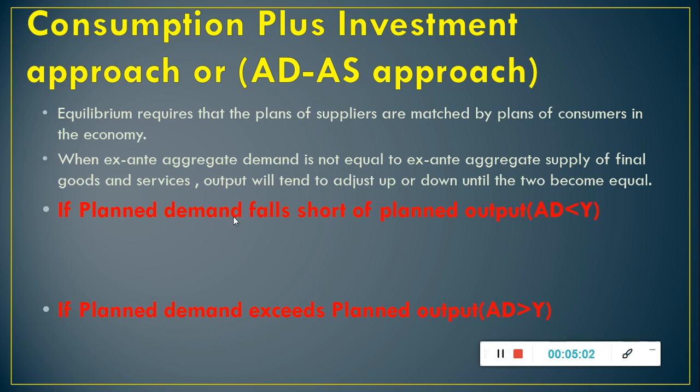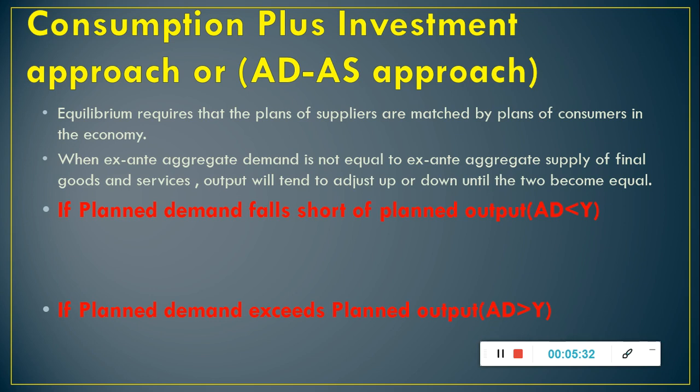If planned demand falls short of planned output, that means if aggregate demand is less than aggregate supply, it means buyers are planning to buy less goods and services than producers are planning to produce. In this case, the inventories of unsold goods will be piling up in the warehouses, and producers will plan to cut down their production.